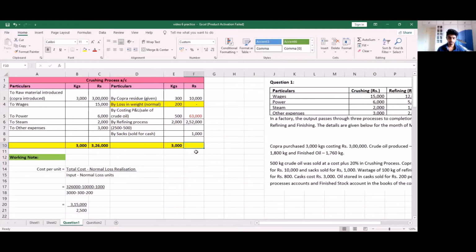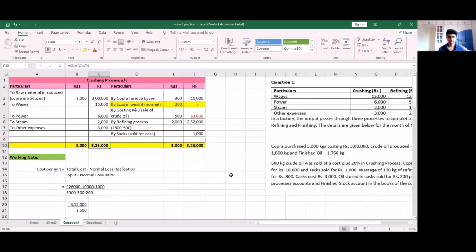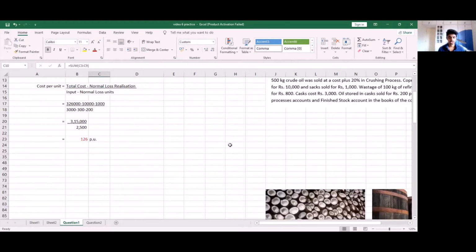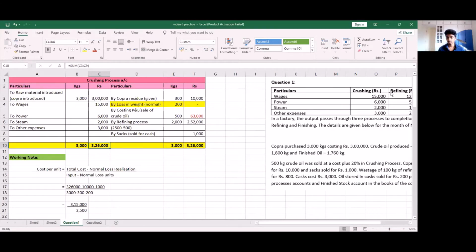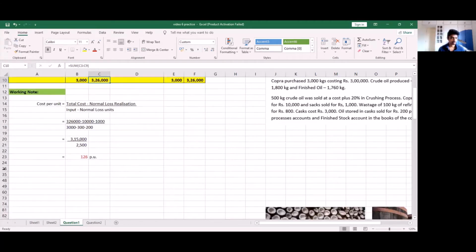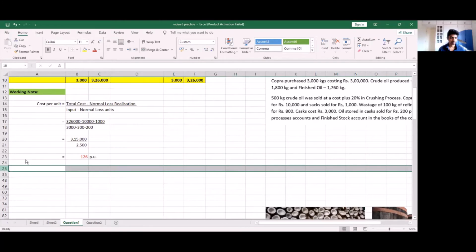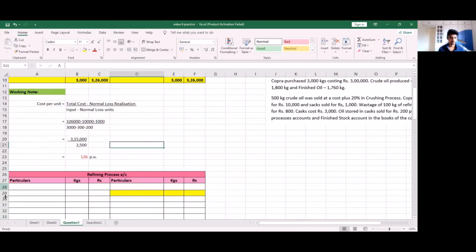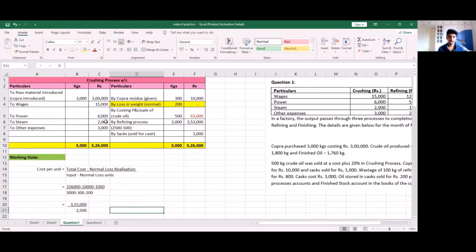2,52,000. So let me first total the credit side before I move on to the next process. So on our credit side, we get an amount of 3,26,000, which is the same as our debit side. So we can move on to our process 2, which is our refining process. So in our refining process, our input is the crude oil that was made in the crushing process.